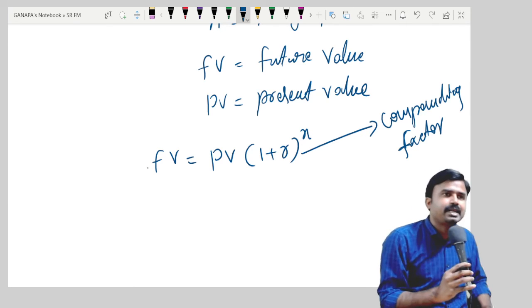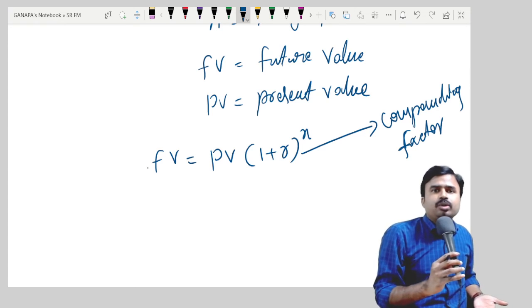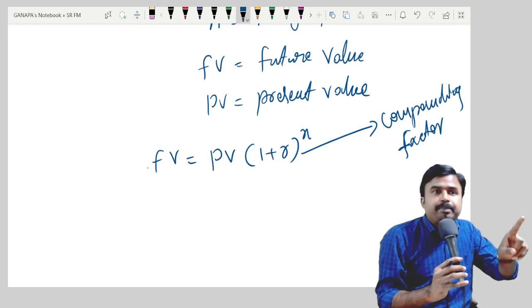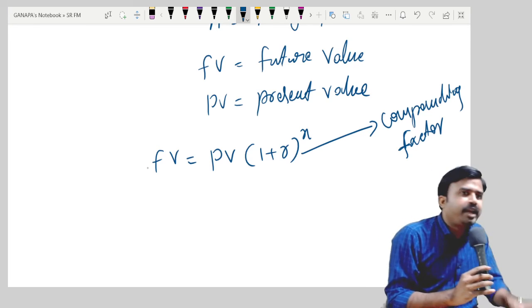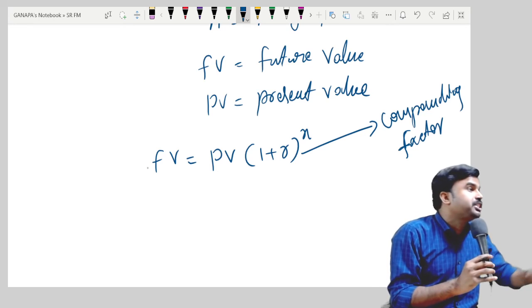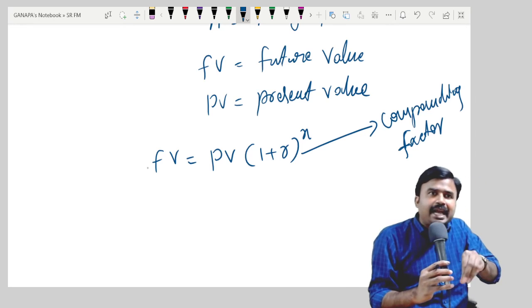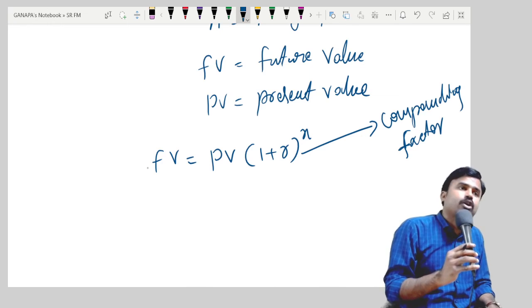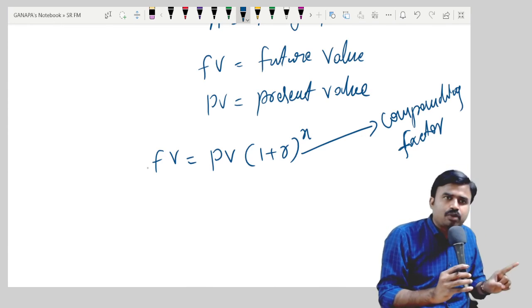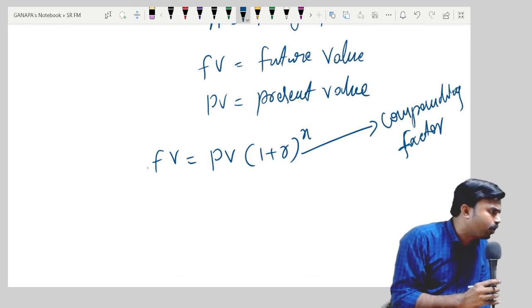If your land is appreciating, today it is 1 crore. After 1 year, it is 1 crore 10 lakhs. There is an appreciation of 10%. Am I right? Today it is 1 lakh. After 1 year, it is 1 lakh 10,000. There is an appreciation of 10%. Today it is 1 lakh. After 1 year, it is 1 lakh 15,000. How much value has been increased? 15,000. Such 15,000 is 15% appreciation. Am I right or wrong?